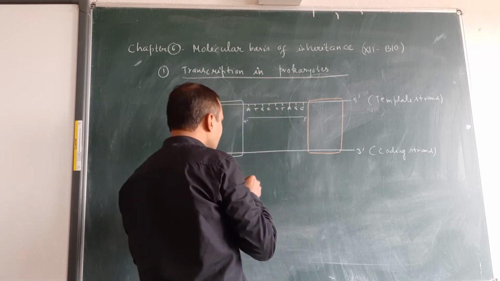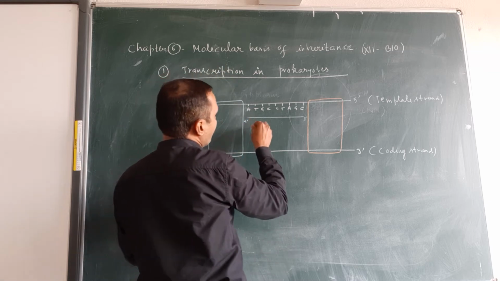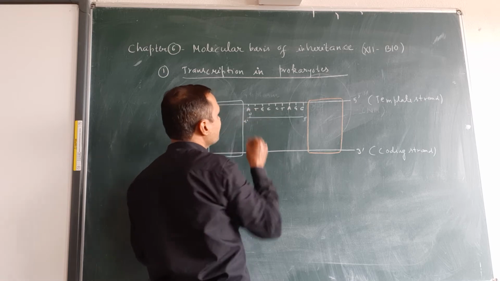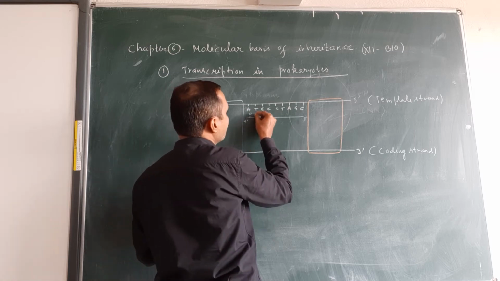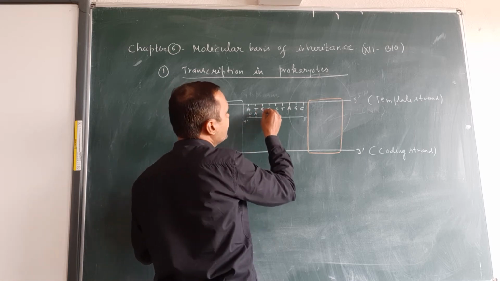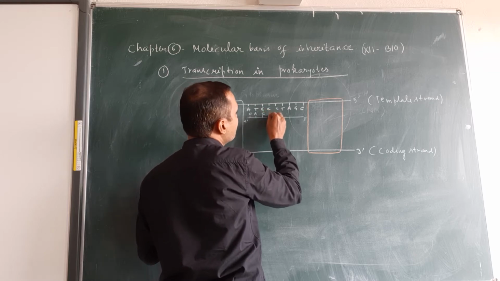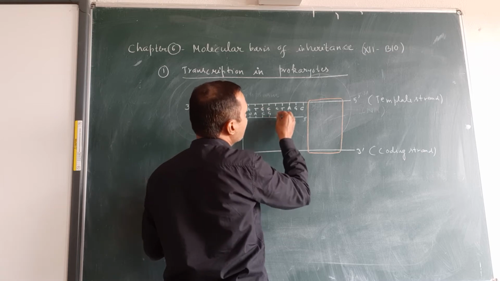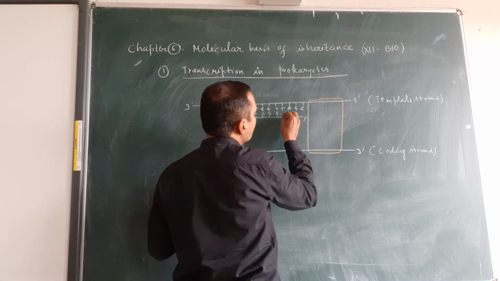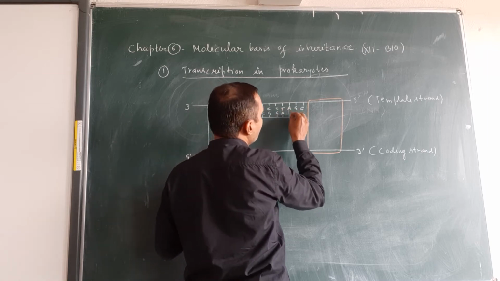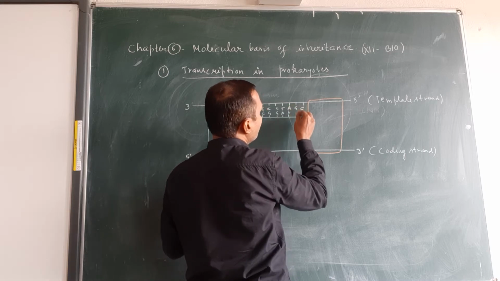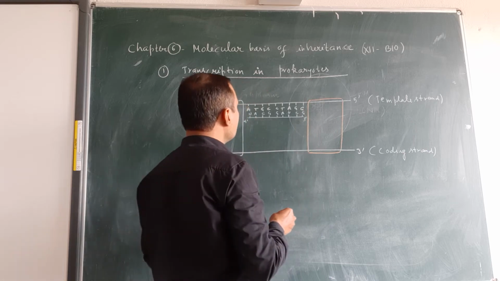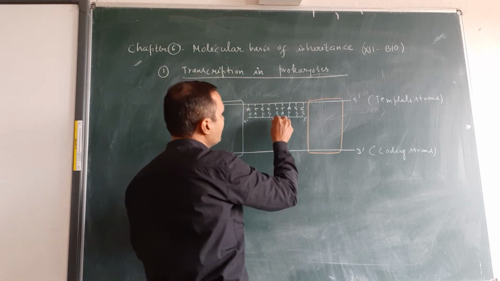In RNA, A pairs with U, T pairs with A, G pairs with C, C pairs with G, C pairs with G again, T pairs with A, A pairs with U, G pairs with C, and C pairs with G. So this is the new strand of RNA, known as mRNA.